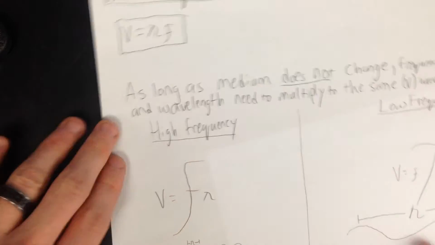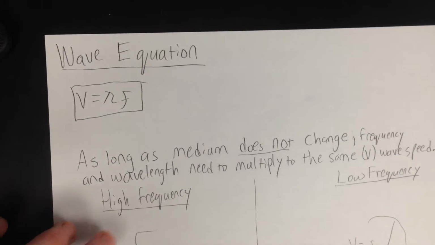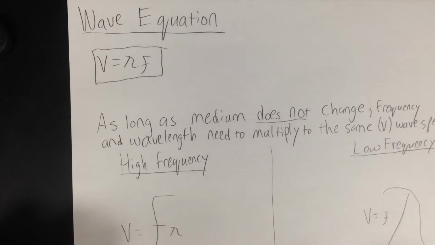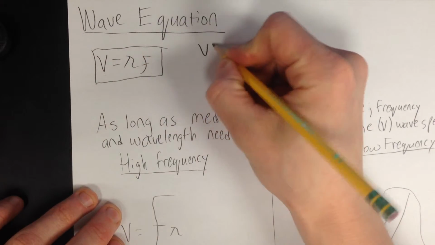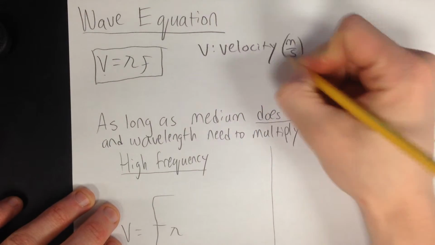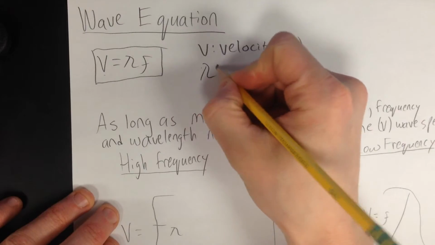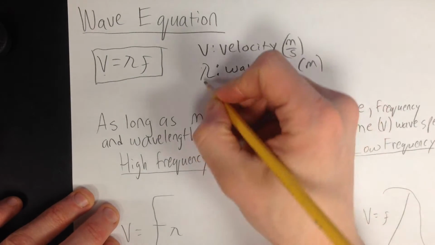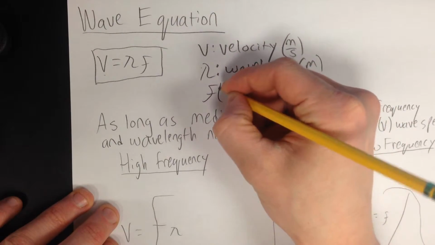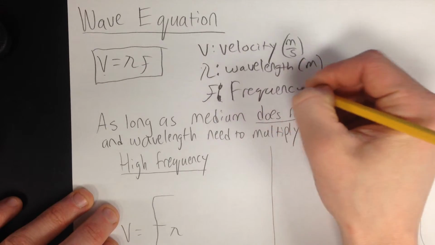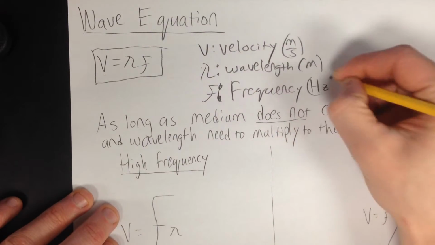Okay. Wave equation. That's what we're going to talk about next. So we took that snaky and we waved the snaky, and we're going to talk about that using an equation. The wave equation is V, velocity, measured in meters per second, equals wavelength, measured in meters, times frequency, measured in hertz.